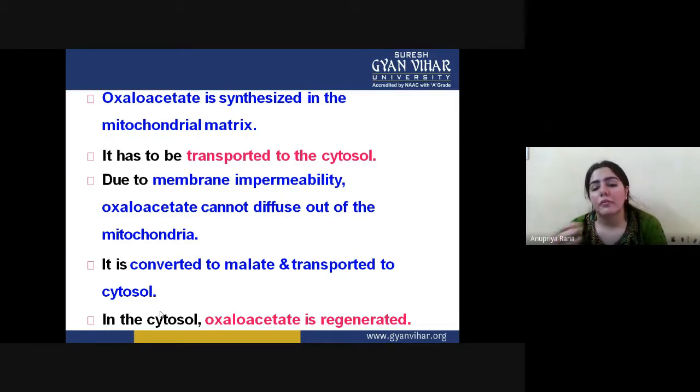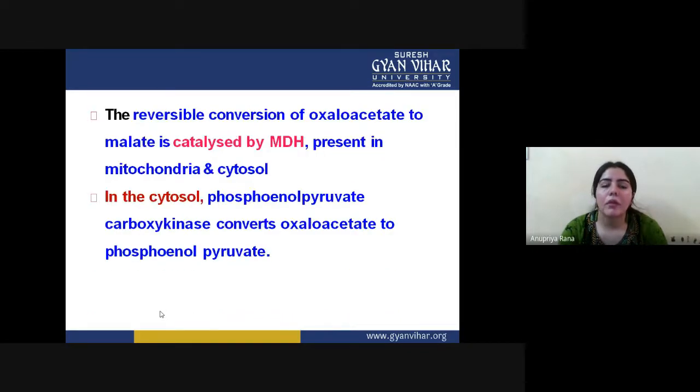Now in the cytosol, oxaloacetate is regenerated. We had to convert it into malate, but we don't need malate, so again we have to regenerate the oxaloacetate from the malate inside the cytosol. I know it's a little confusing, but I will clear it all up one by one. The reversible conversion of oxaloacetate to malate is catalyzed by MDH, which is present in mitochondria and cytosol.